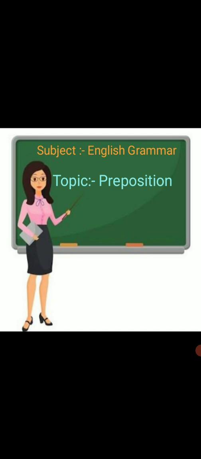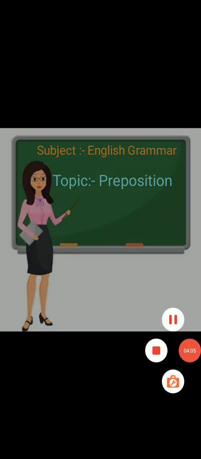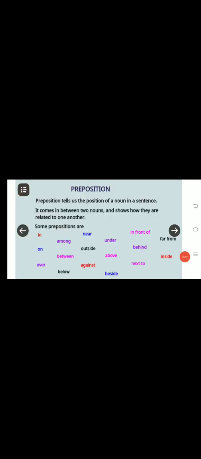So let us see about what are the prepositions. Let us begin with the definition of preposition. Preposition tells us the position of a noun in a sentence. What does preposition tell us? Preposition tells us the position of a noun.